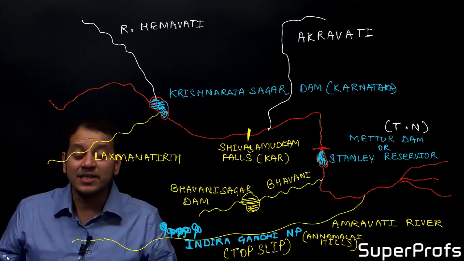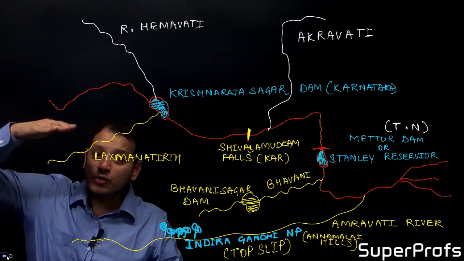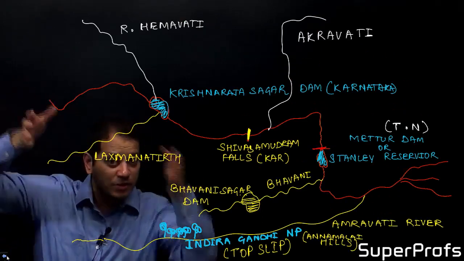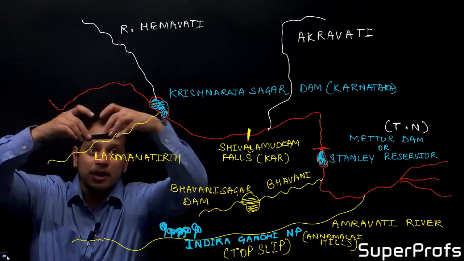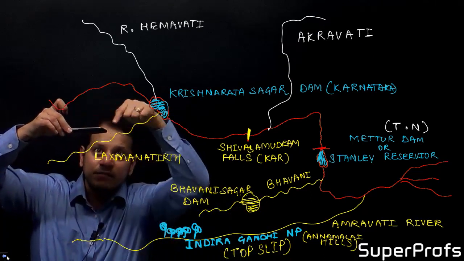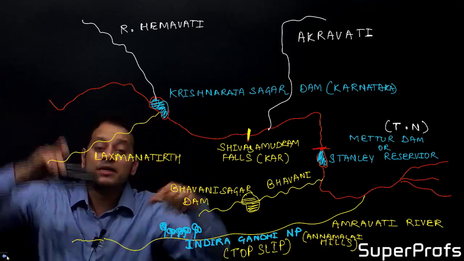The next is when river Kaveri goes from the plateau to the plains. We know that a plateau is at a greater height. If this is river Kaveri flowing through a plateau, and this is a plain, it is jumping from the plateau towards the Tamil Nadu plains.